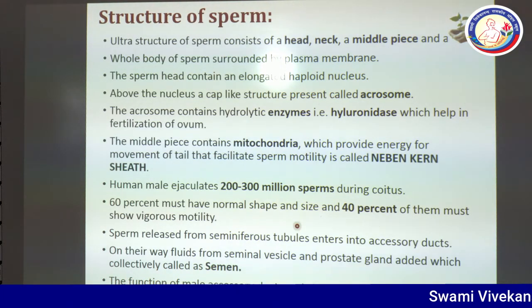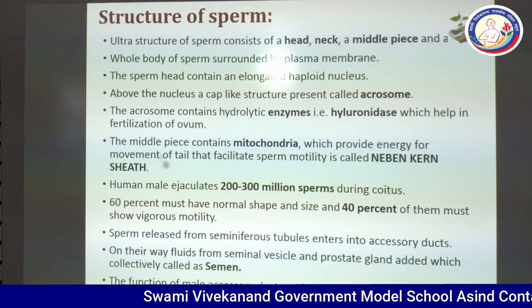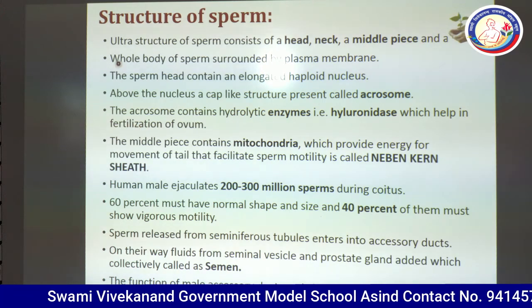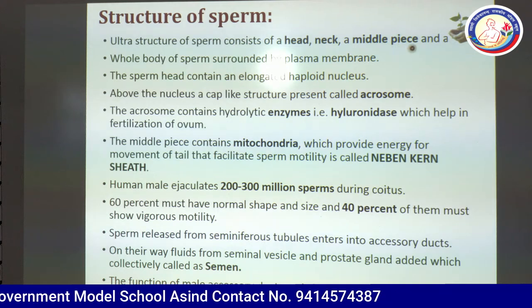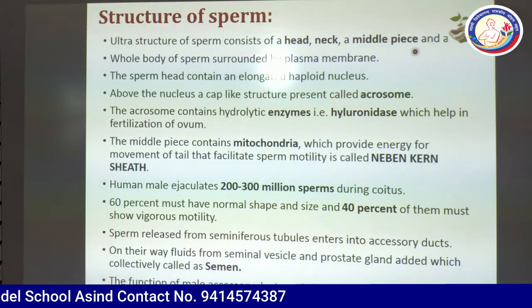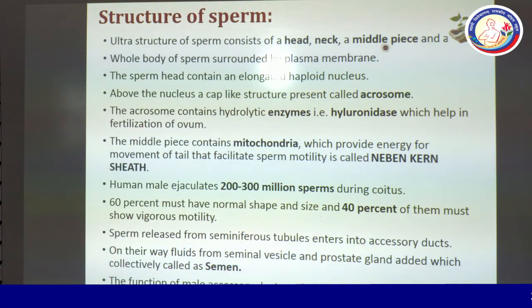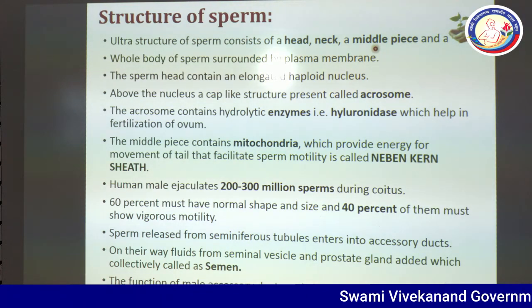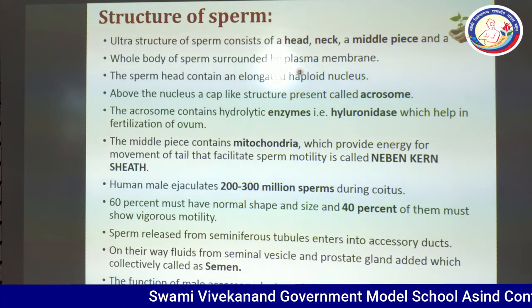Now, what is the structure of sperm? It is very typical. An initial introduction can be seen here. The ultrastructure of sperm consists of a head, neck, a middle piece, and a tail. So basically it has a head, a narrow neck, and a middle piece. It has a large number of mitochondria that provide continuous energy for the movement of sperm. The whole body of sperm is surrounded by plasma membrane.